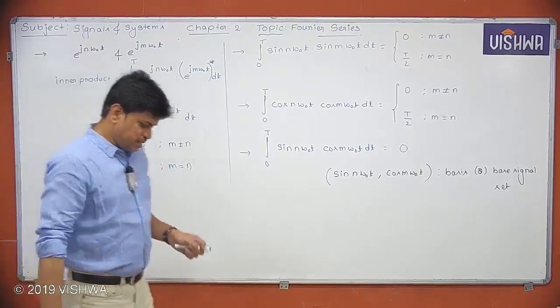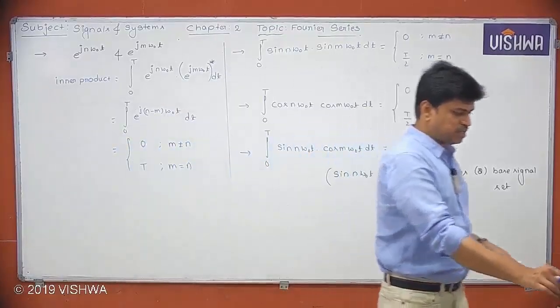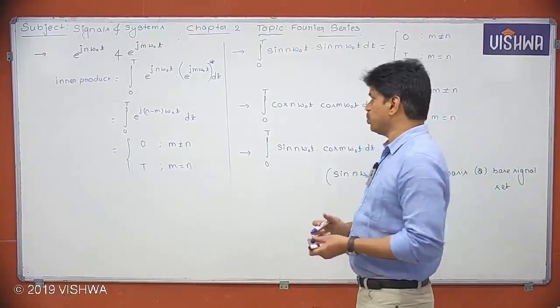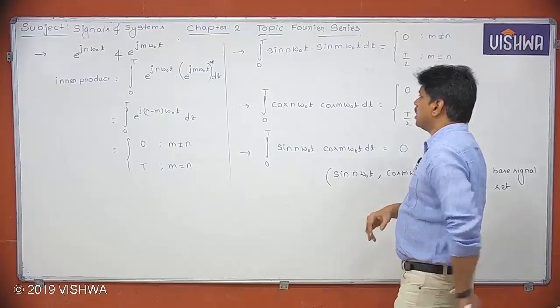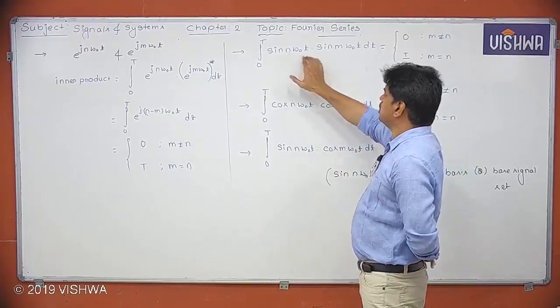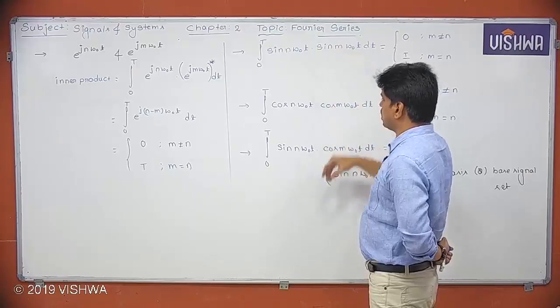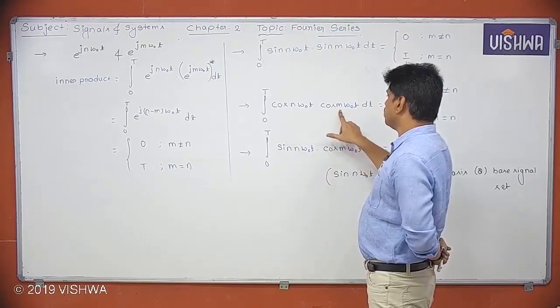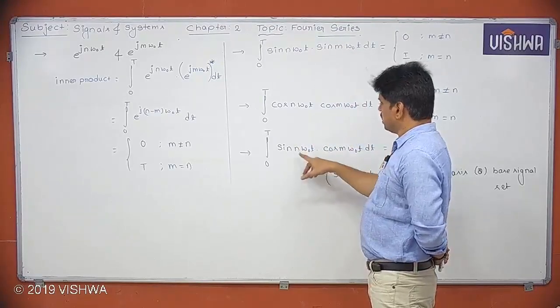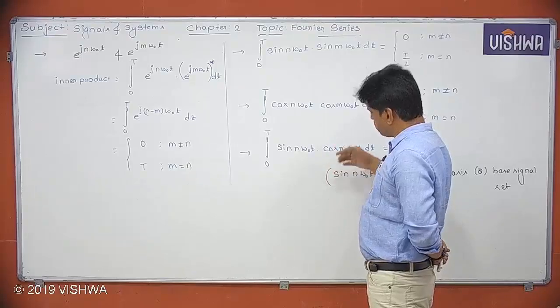Now let's see, a very important conclusion that I have to draw here. In this case, n is not equal to m, orthogonal. Here, n is not equal to m, orthogonal.